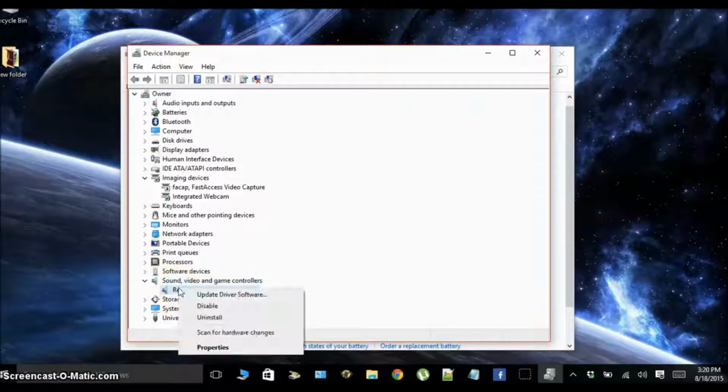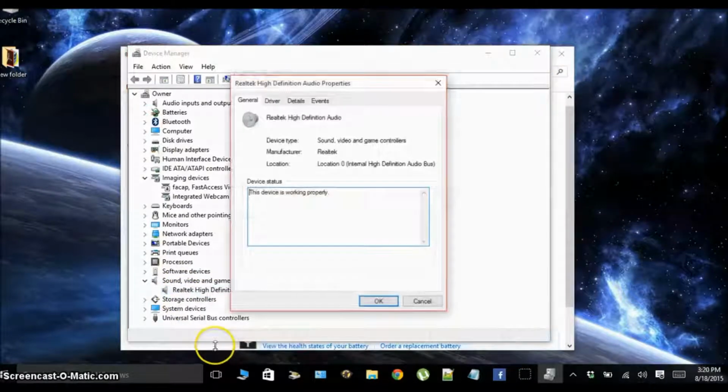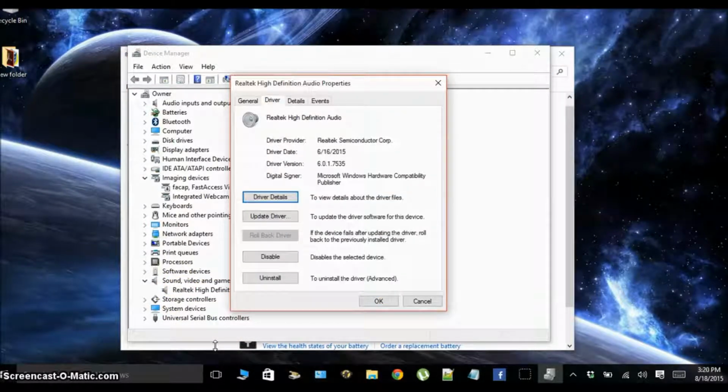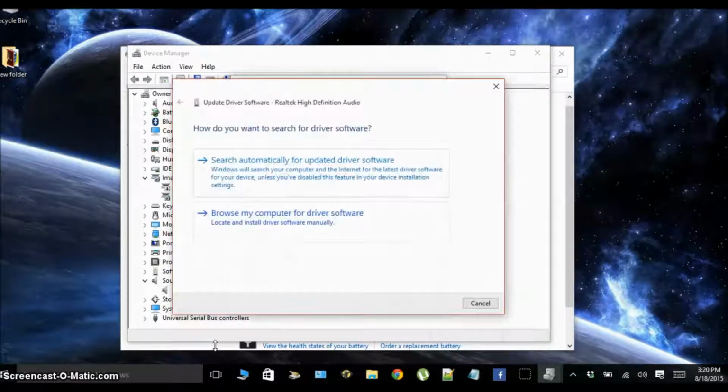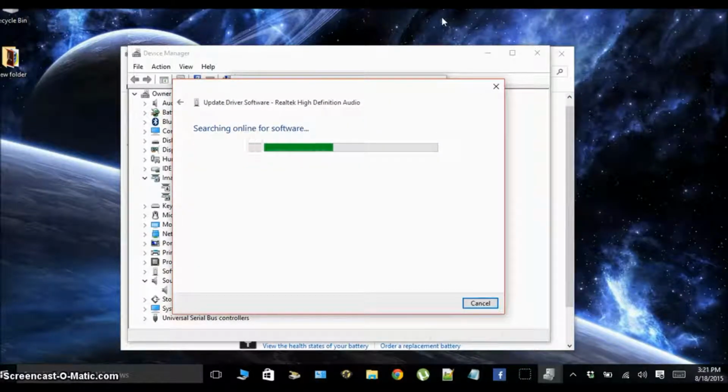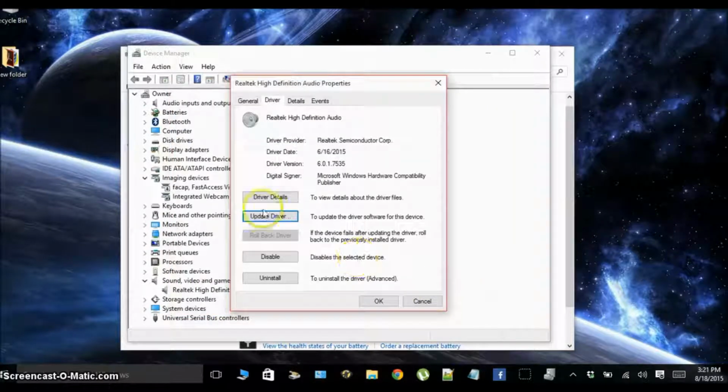But if it is here and it's still not working, right click it, click properties, go to driver, and make sure you have it updated all the way. When you click update, just click search automatically and it will search for the software and make sure it's updated. If it isn't, it will then send it to Windows Update for you to update it. So that's basically all you can do for your headphones or your speakers when they're not working.